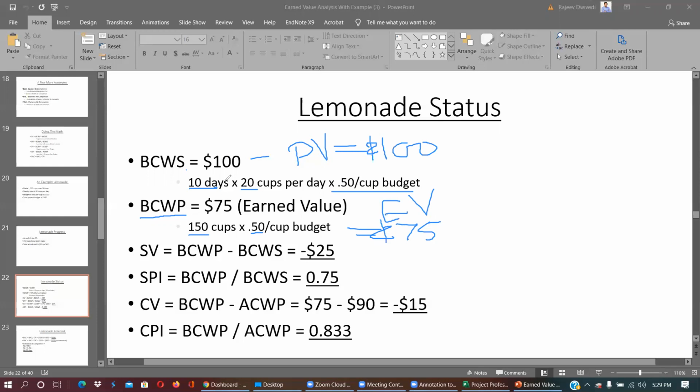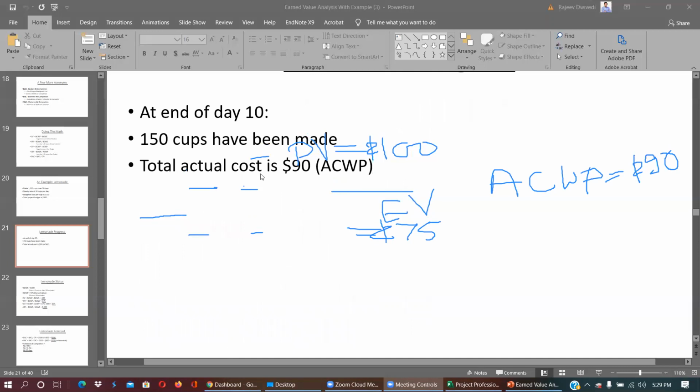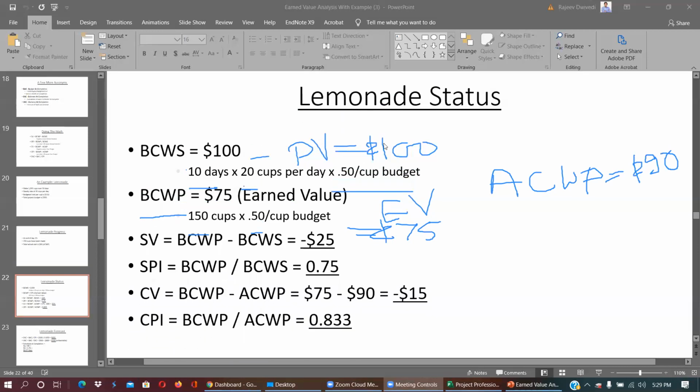Now third thing, actual cost of work performed. What is the actual cost of work performed? You can read the question, which says $90 they spent from their pocket. When they look into this, you can see $90 has been spent. So this is the actual cost of work performed.